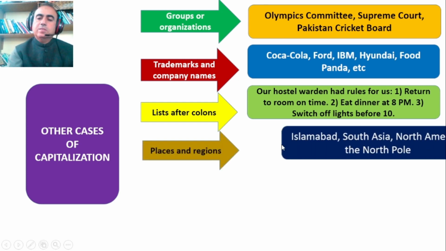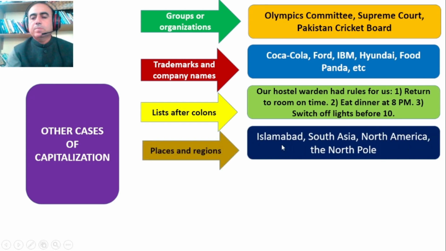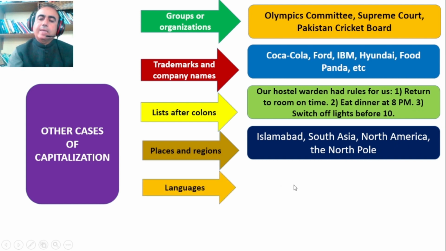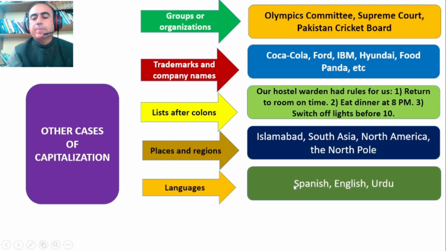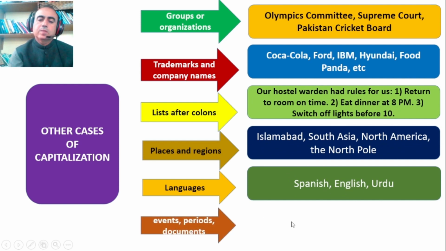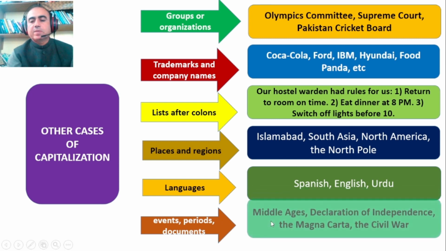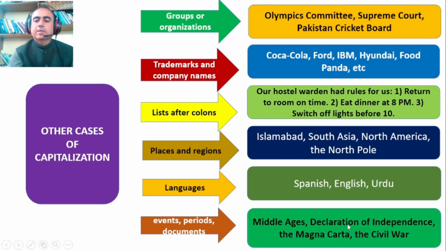Places and regions always need a capital letter. They are unique: Islamabad, South Asia, North America, the North Pole. Languages also need capital letters: Spanish, English, Urdu. Events, periods, documents, etc., also need capital letters, like Middle Ages, Declaration of Independence, the Magna Carta, the Civil War.